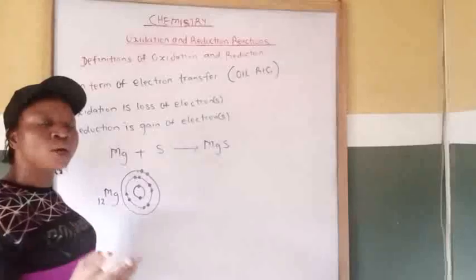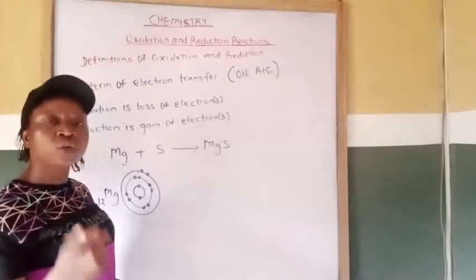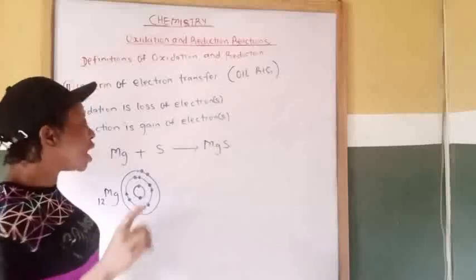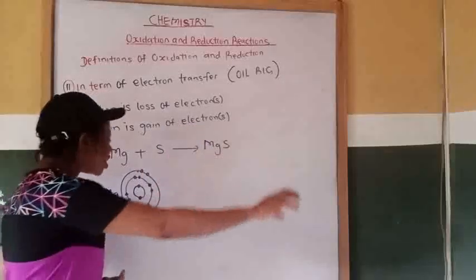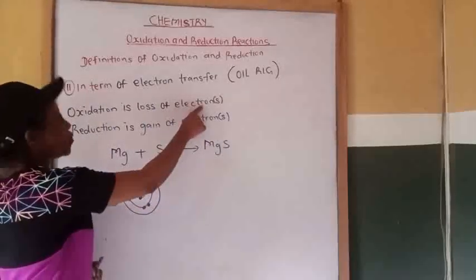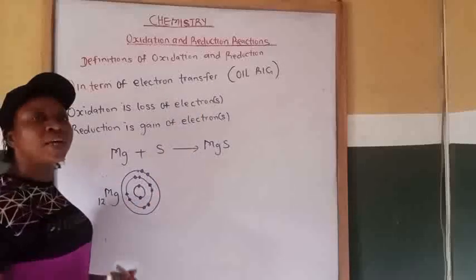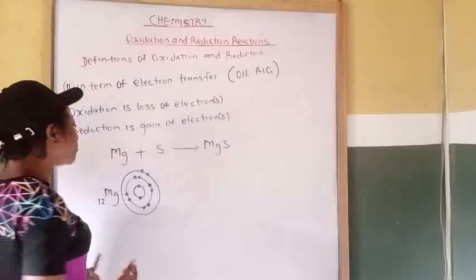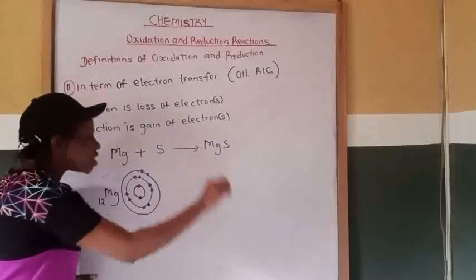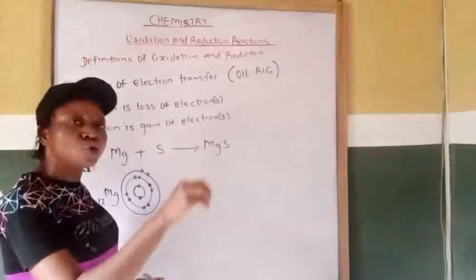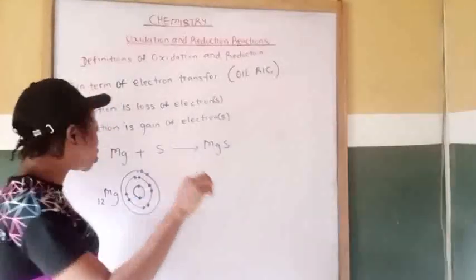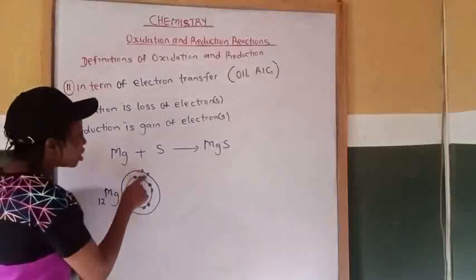They are all metallic ions, so they are positively charged. They donate electrons from the outermost shell to become positively charged.